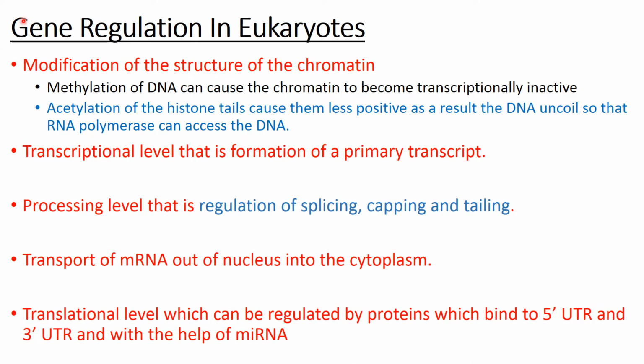Now in case of eukaryotes, gene regulation is slightly more complex and occurs at various levels. First will be obviously the modification of the structure of the chromatin, because as you recall, the DNA is tightly coiled around the histone octamer forming nucleosomes. The nucleosomes are tightly packed to form the chromatin structure.